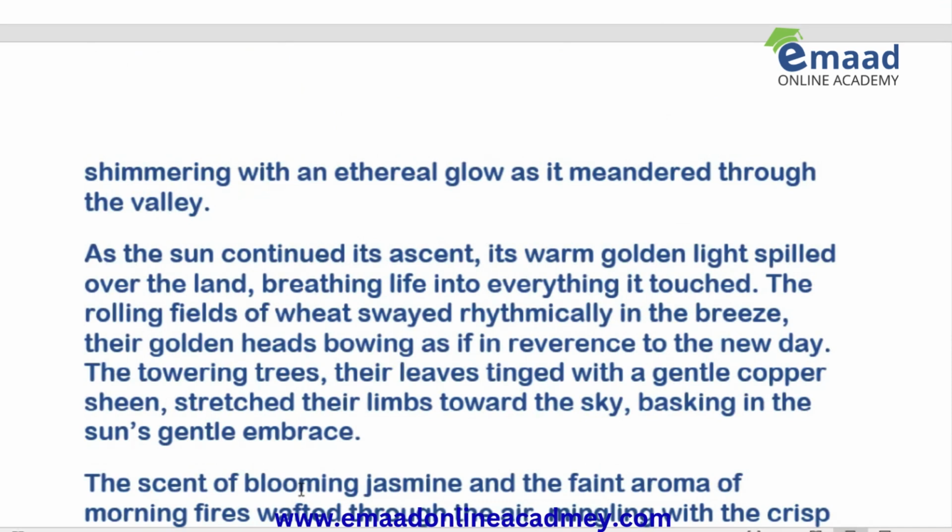As the sun continued its ascent, its warm golden light spilled over the land, breathing life into everything it touched. The rolling fields of wheat swayed rhythmically in the breeze, their golden heads bowing as if in reverence to the new day. When I am recording this video, I just have all this scene of wheat, how they sway and how they become golden when they are ripened.